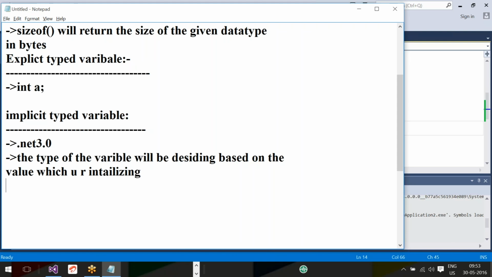So in an implicit typed variable, the type of the variable is decided based on the type of the value you initialize it with. The syntax for this is: var variable name = value. Okay guys, hold for a second and just observe the syntax, all of you.